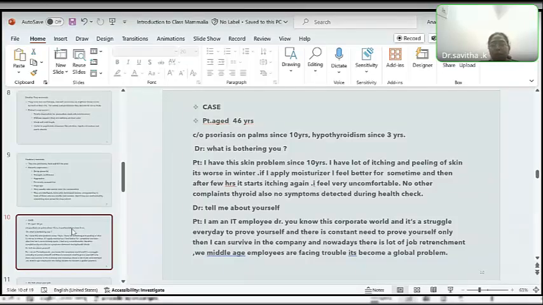I have had a skin problem since 10 years. I have a lot of itching and peeling of the skin. It's worse in winter. If I apply moisturizer, I feel better for some time, and then after a few hours, it starts itching again. I feel very comfortable otherwise. No other complaints. Thyroid also, no symptoms, detected during a health checkup. So I chose to ask about him.